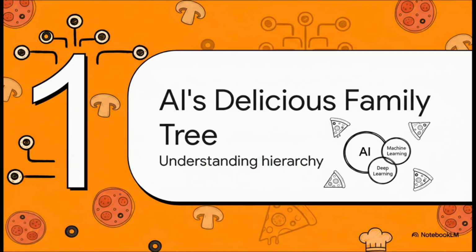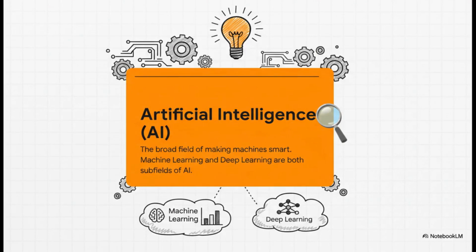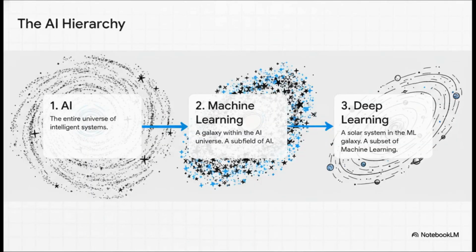Okay, first things first. Before we can slice into our pizza analogy, we gotta understand where machine learning and deep learning even fit. Think of it like this. They're all part of the same big techie family. So, at the very top of this family tree, you've got artificial intelligence, AI. This is the big one. It's the whole massive field dedicated to one really ambitious goal, making machines that can think and learn like we do. And machine learning and deep learning, well, they're two of the most powerful ways we've figured out how to actually do that.